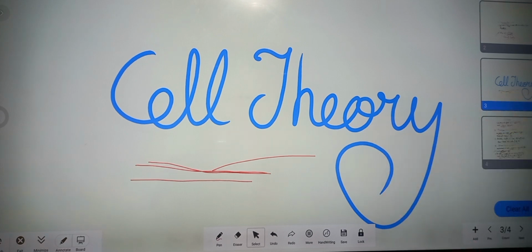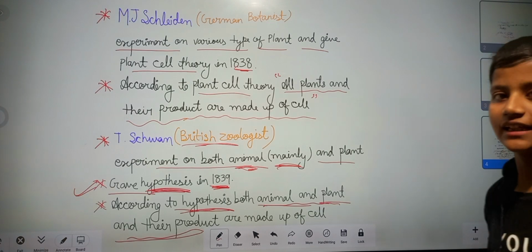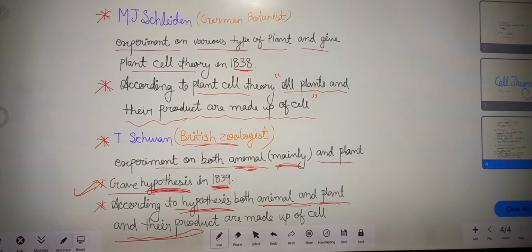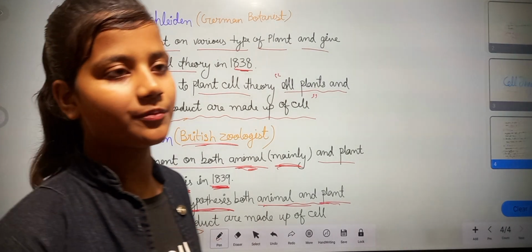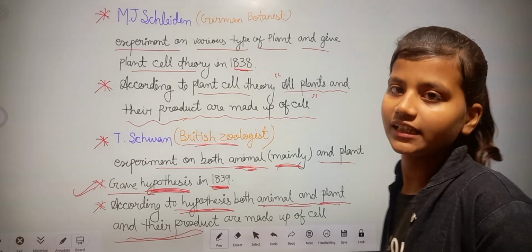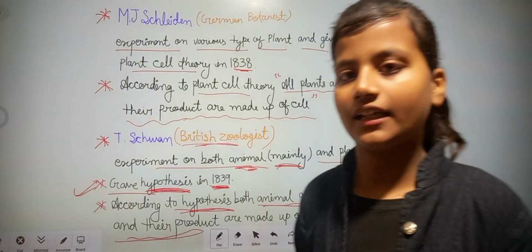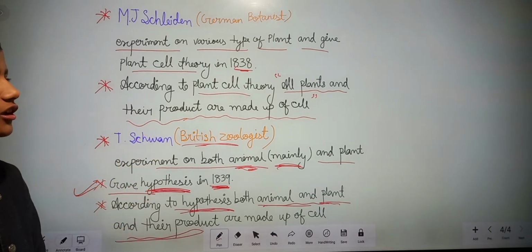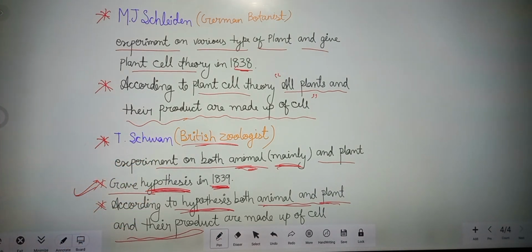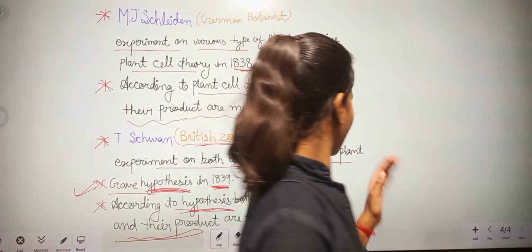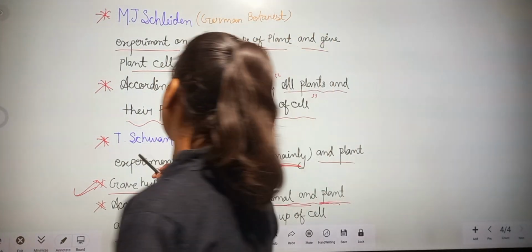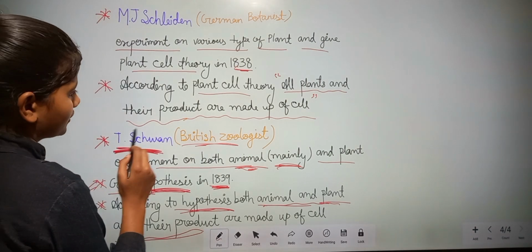Next we started a new topic, cell theory. Cell theory was given by two scientists, M.J. Schleiden and T. Schwann. M.J. Schleiden experimented on various types of plants and gave the cell theory in 1838. According to the plant cell theory, all plants and their products are made up of cells. Our next scientist was T. Schwann.